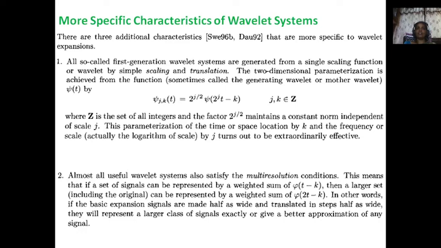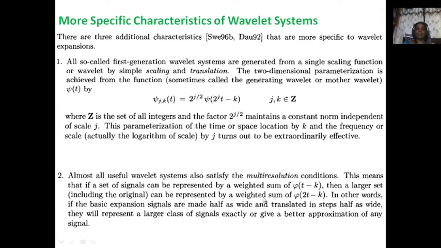First generation wavelet systems are generated by a single scaling function or wavelet by simple scaling and translation. The wavelet function is scaled and translated. The two-dimensional parameterization is achieved from the function, sometimes called the generating wavelet or mother wavelet. That means the basic wavelet is called the mother wavelet or generating wavelet. Then the mother wavelet is translated and scaled, and we get the other scaled representations.